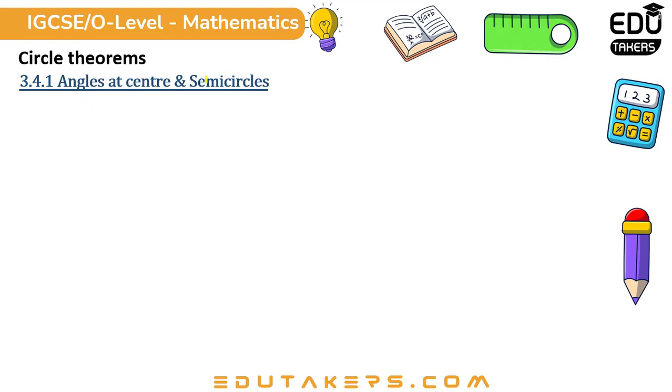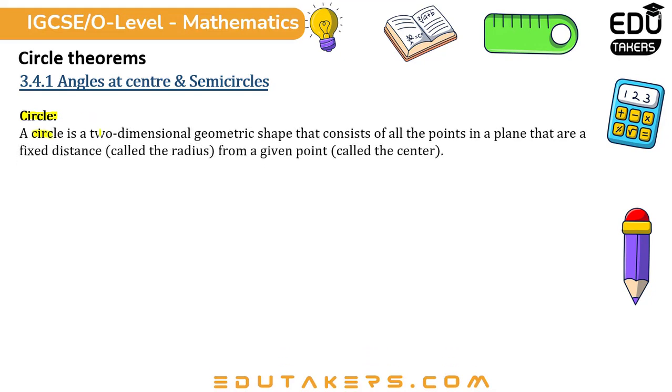Angles at center and semicircles. First of all, what is a circle? A circle is a two-dimensional geometric shape that consists of all the points in a plane that are a fixed distance, called the radius, from a given point, called the center.